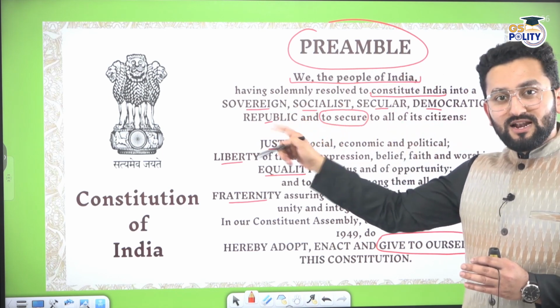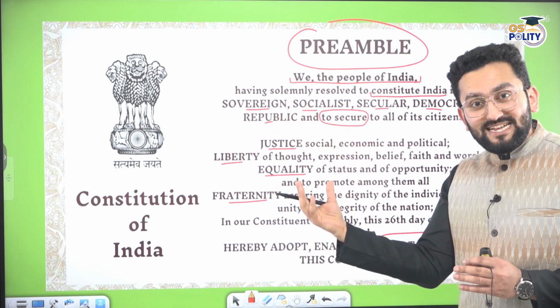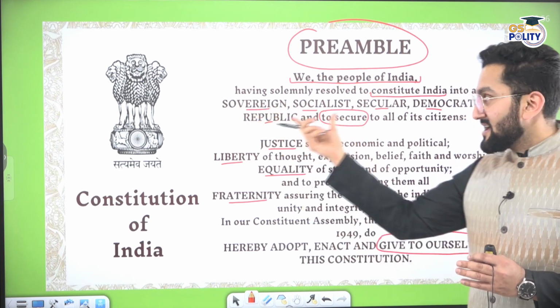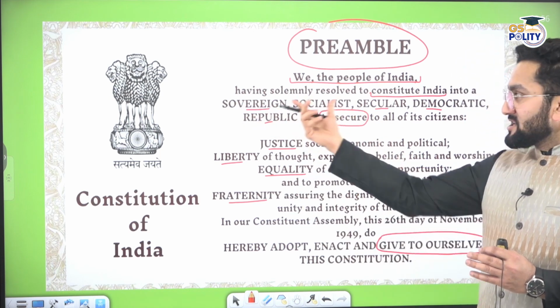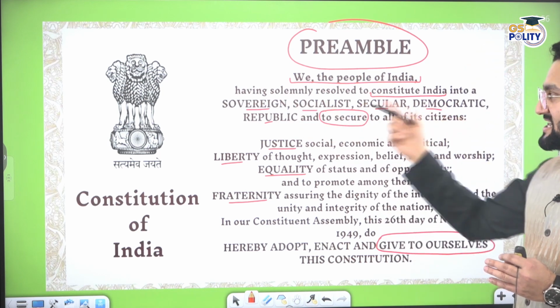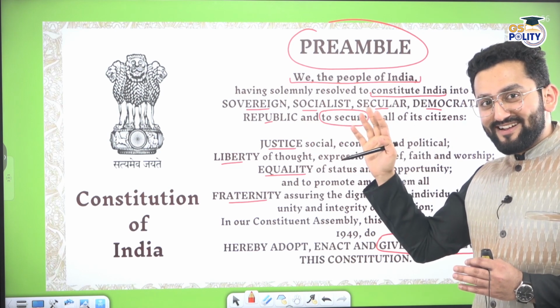A beautiful link here. Now, having solemnly resolved to constitute India, it means the people of India are constituting India into a sovereign. Now we are talking about the nature of the state, which we are calling India. It is sovereign. It is socialist. We are going to understand each keyword, right? Sovereign, socialist, secular, democratic, republic. Now these are features of the Indian state, right?